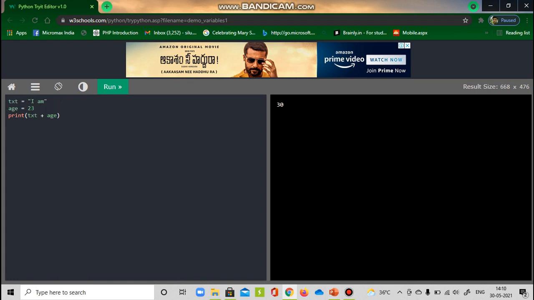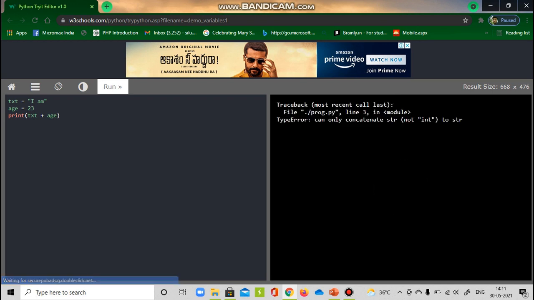Now, what if you are trying to combine your string data and your numeric data? Will Python be able to run this code? No, we would get an error. And in order to rectify this, we have a method called format. So let's see how we use that method. Say for example, I am expecting an output to be I am 23. So here I want to display my age.